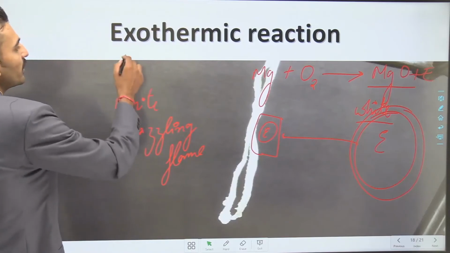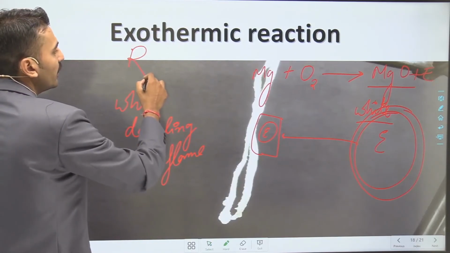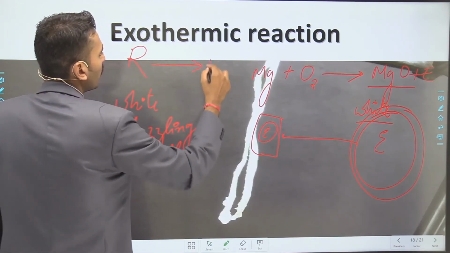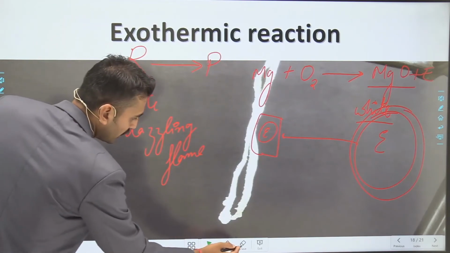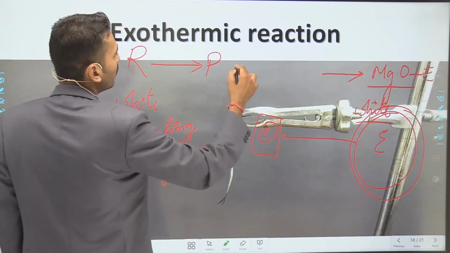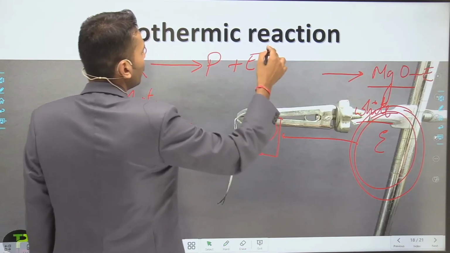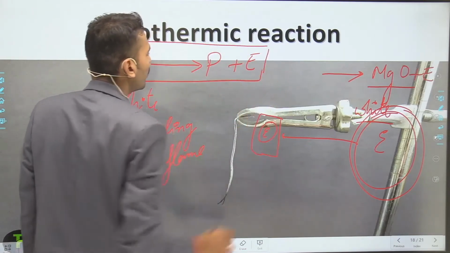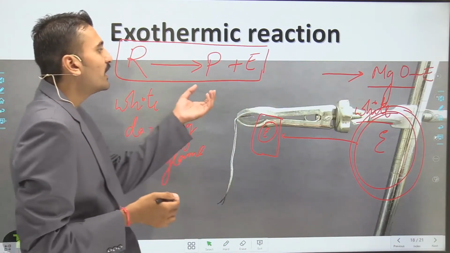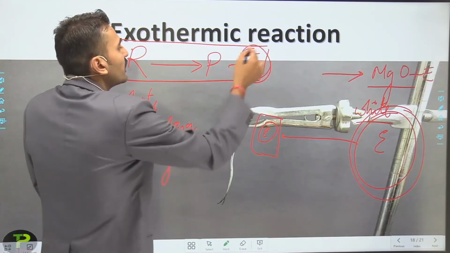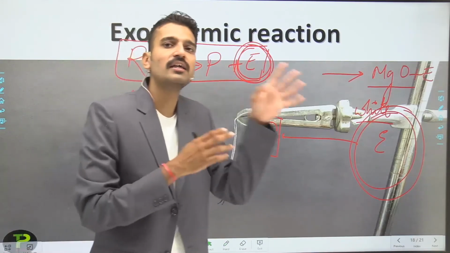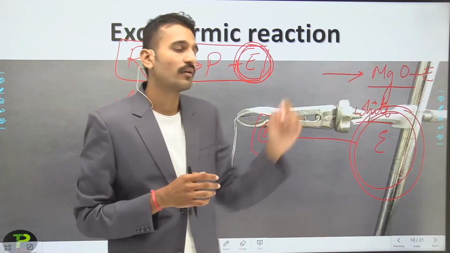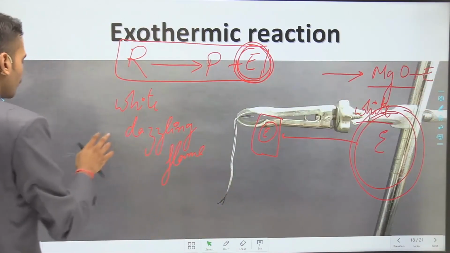So for the exothermic reaction, how can you write it? The reactant, which is indicated by R, forms products, which is indicated by P, and the energy, which is indicated by E. For an exothermic reaction you have to write it like this. It indicates that the energy is on the product side. It means the energy is being released. So this is an exothermic reaction.